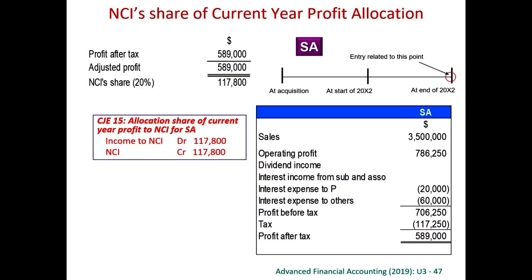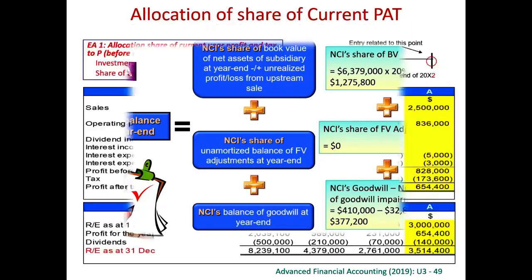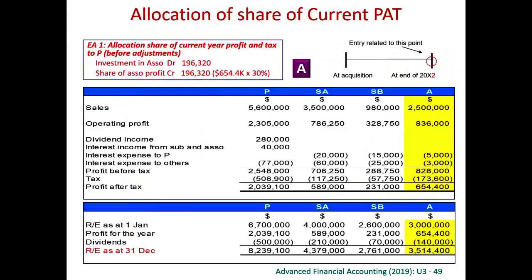We have got 2 subsidiaries, but in addition, we will have an associate. So we share the profit of this associate. From the question, we have been told that this associate for the current year has got 654,400.